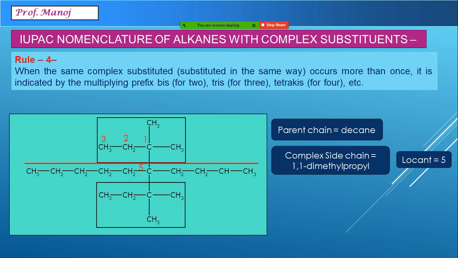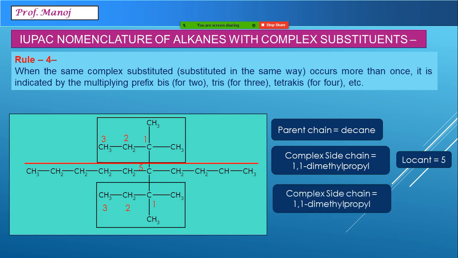And check the second one now. It is 1, 2, 3. So it's going to be once again 1,1-dimethylpropyl, and coincidentally this is also on locant number 5.